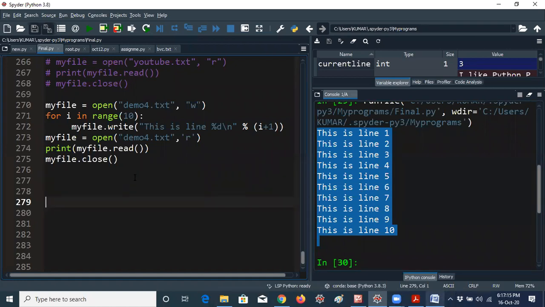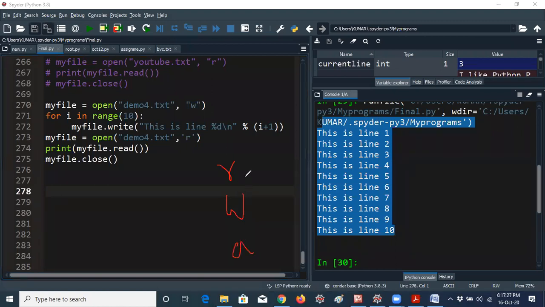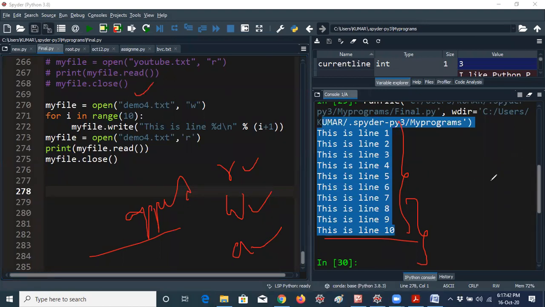For example, if you have a doubt, like sir, I would like to add some more lines, you know already, I would like to tell you about only 3 modes: r, w, a. r stands for read, w stands for write, a stands for append. Append means, for example, if you want to add extra data to the particular 10 lines, say 2 lines of text for the same program demo4.txt, then you have to go for the append option.